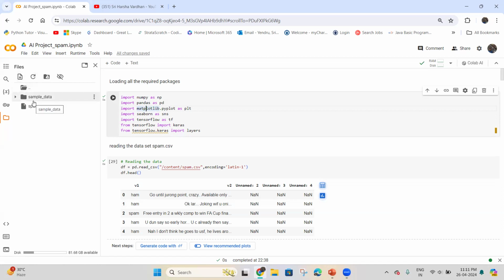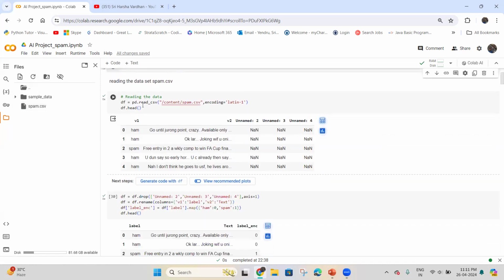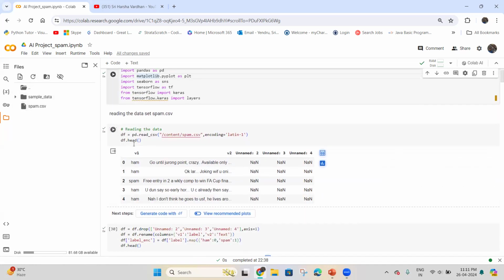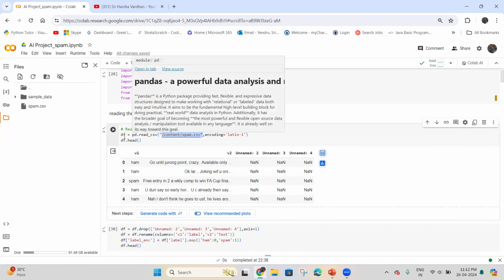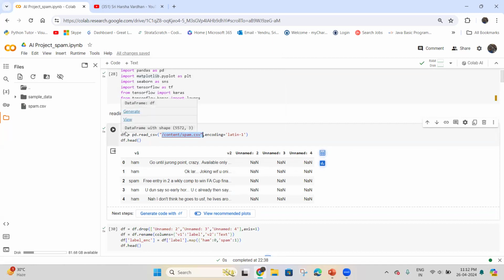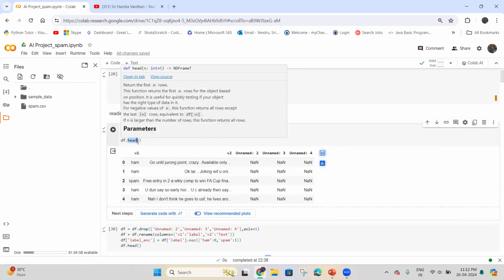For this project, we have used the dataset spam.csv, and here we uploaded it into the drive. Now coming to the next snippet. Here we are reading the dataset spam.csv. This is my dataset path. After reading the dataset, I am storing all the data in the form of a data frame in the variable df, and df.head displays only the first 5 rows of the dataset.